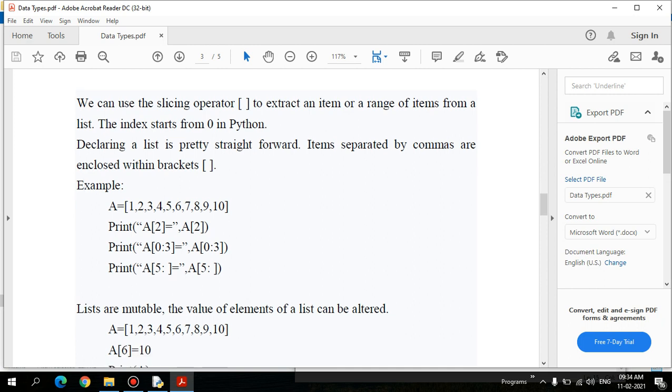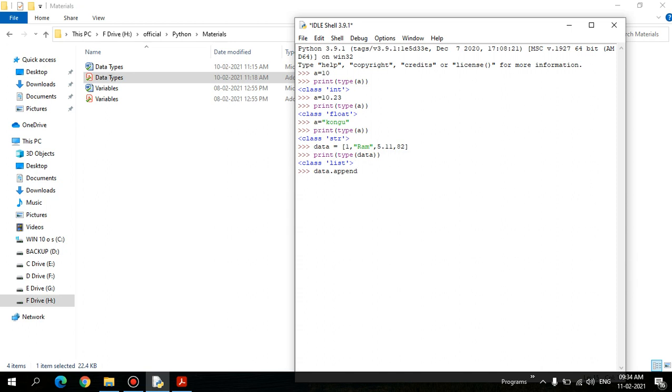In this PDF also I am saying that. Let's take a collection of numbers, and this is nothing but a slice. For printing those values, let's go for print of data, as with indexing. Always know that a list starts with the index of 0. Data of 0 prints 1.